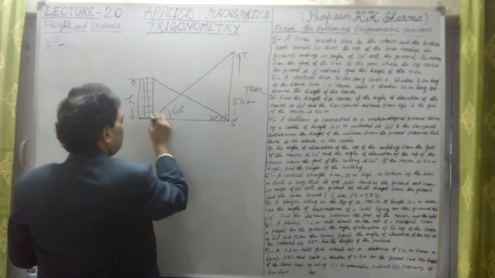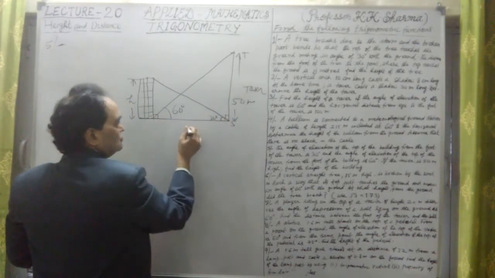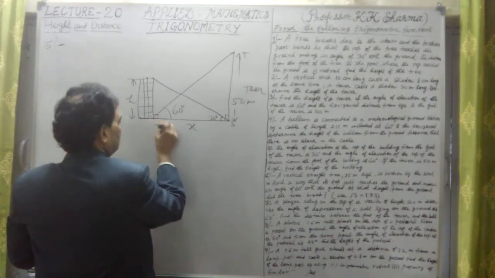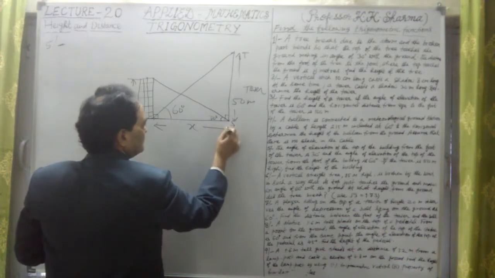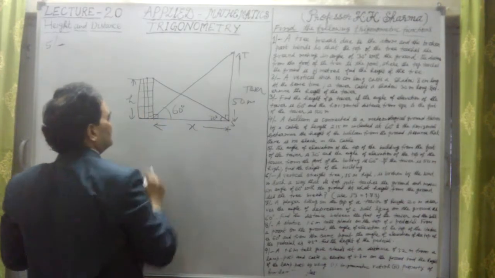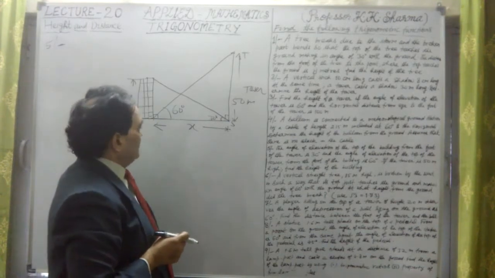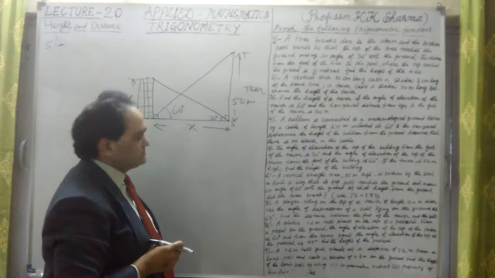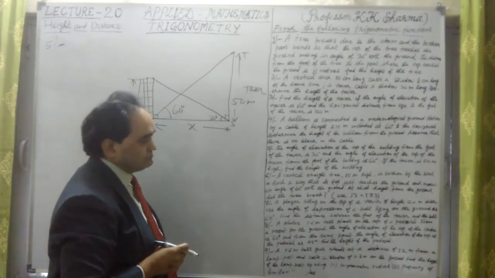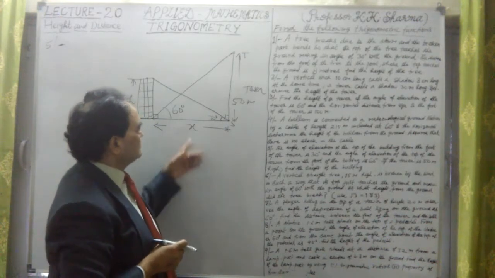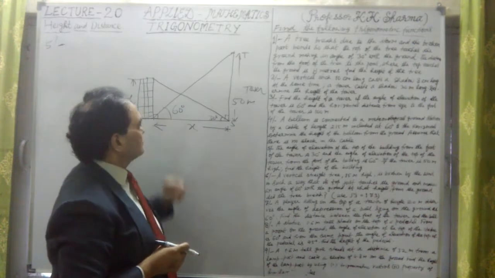Now this distance between the building and the tower is not known. Let me take this as x here. Otherwise there is no need of this, but even then let us take it. Okay, so this is the building, and this is the x here. Now if any triangle is taken, then this can be calculated and then the height can be calculated.